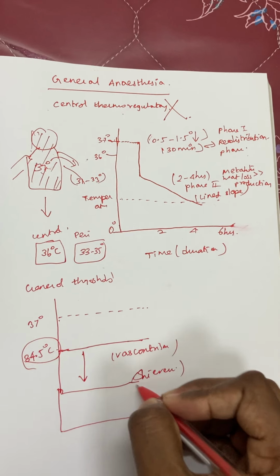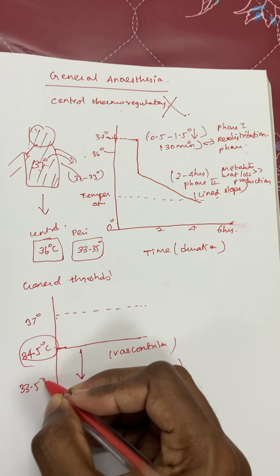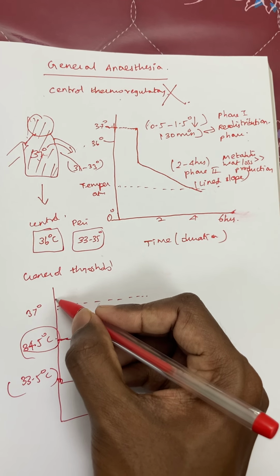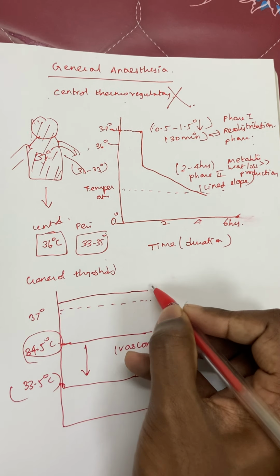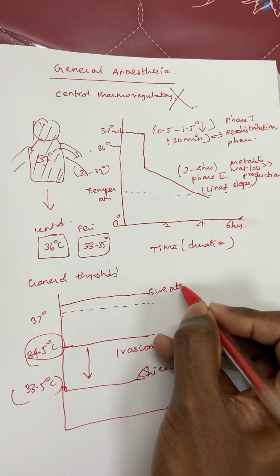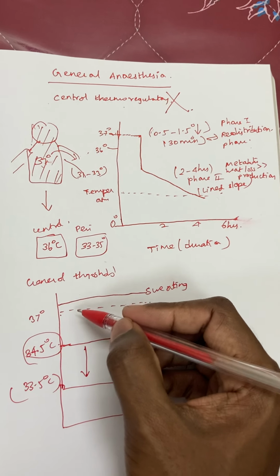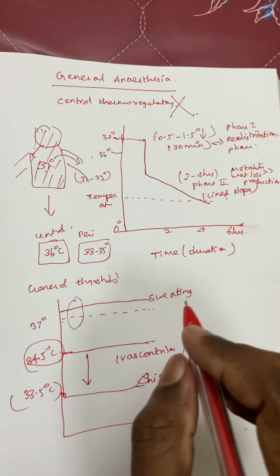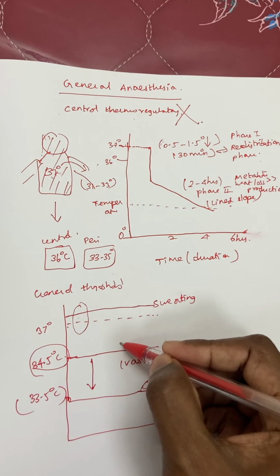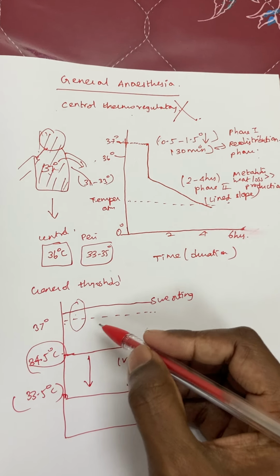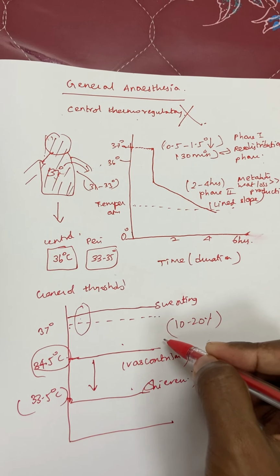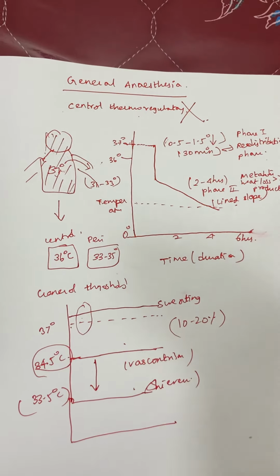So shivering will occur at approximately 33.5 degrees centigrade, whereas the sweating response to heat is maintained at the same level. Sweating is maintained within the same core body temperature, with about a 1 degree centigrade difference, but for the vasoconstrictive and shivering mechanisms a 10 to 20% reduction in temperature is needed compared to your baseline.